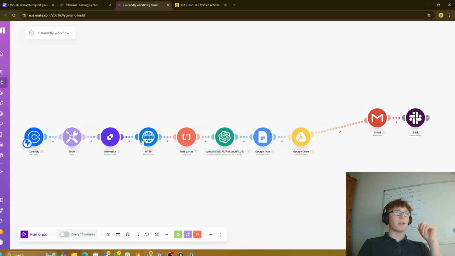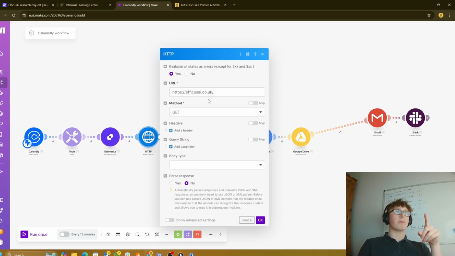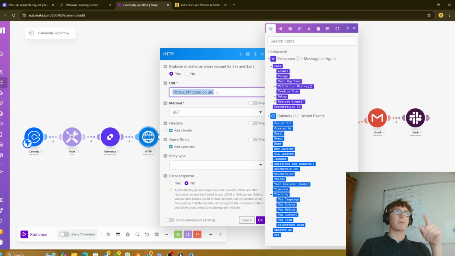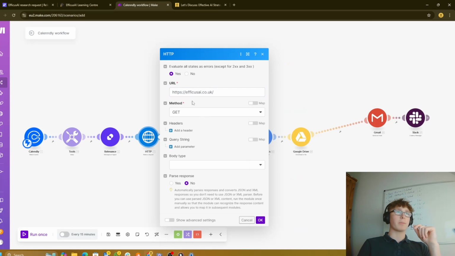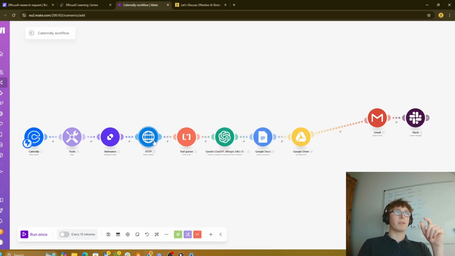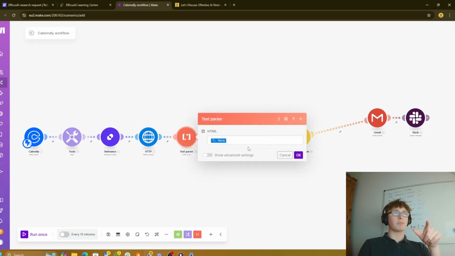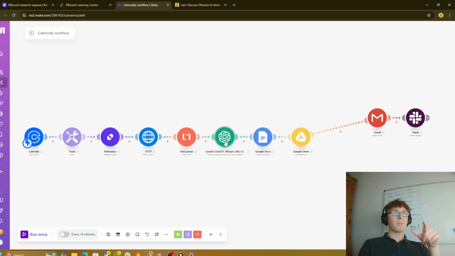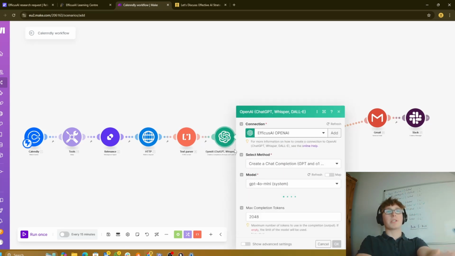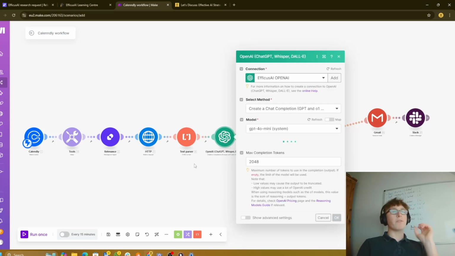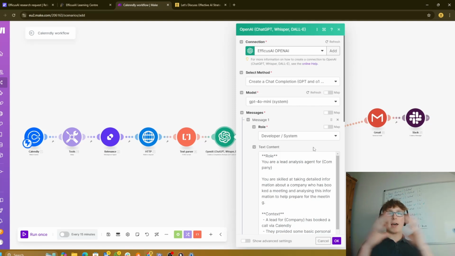So once we've got that set up, you want to come to the HTTP request and put in your URL. I've just got mine for an example because so many people get confused with the URL part, so I leave it in sometimes. Basically, put your website URL in, and then we parse it. It's going to scrape it and return the result, all HTML. We're going to clean the HTML up so it's pure text, and then we're going to feed it into OpenAI. And basically what's happening here is we're giving it all this information and we're just saying, right, okay, here's information about FXAI, here's information about the lead who booked a call, plan for the call.